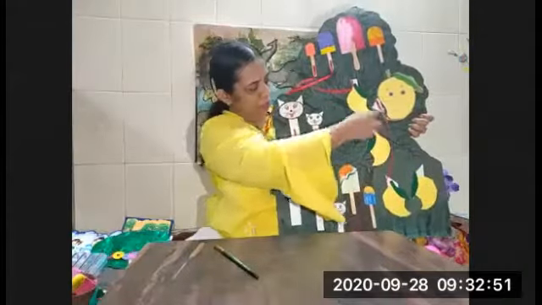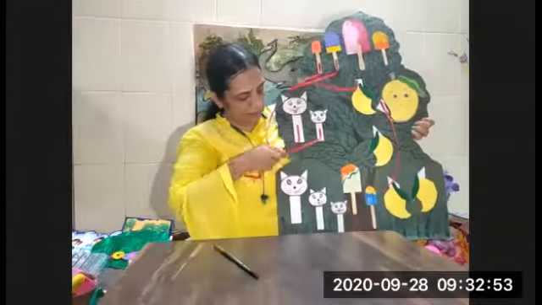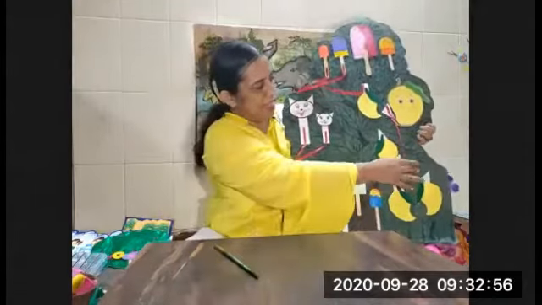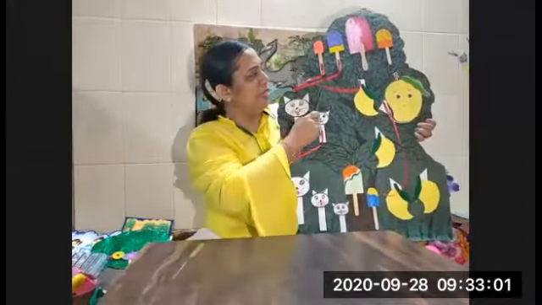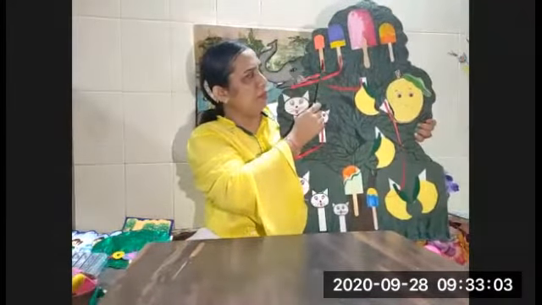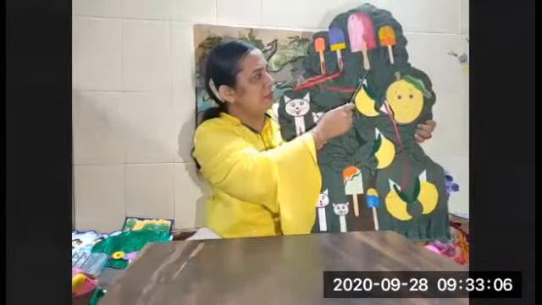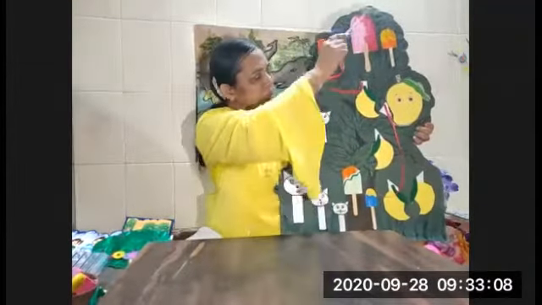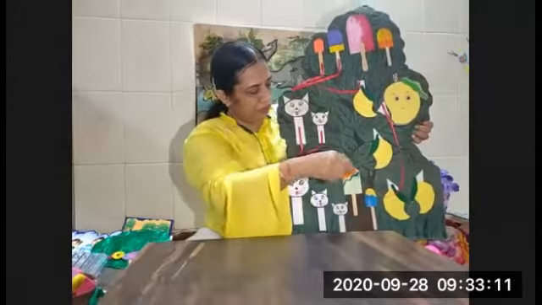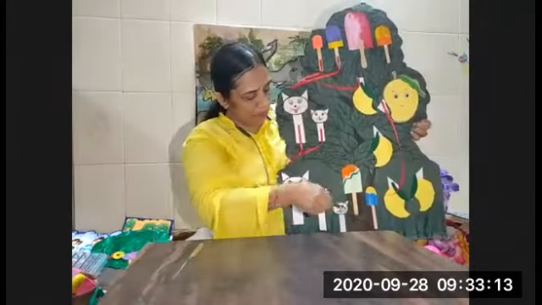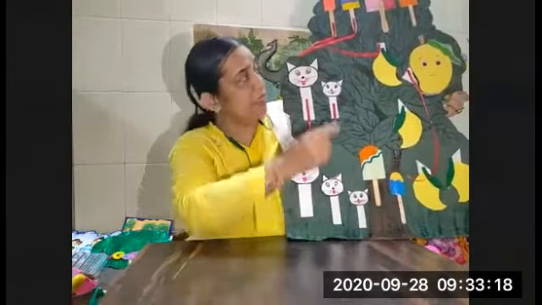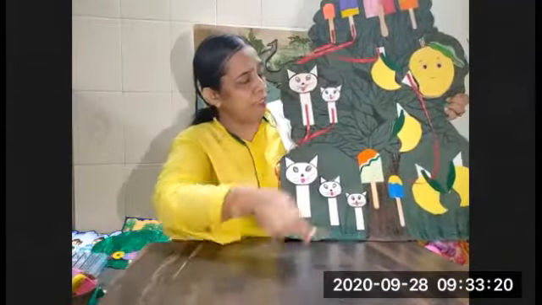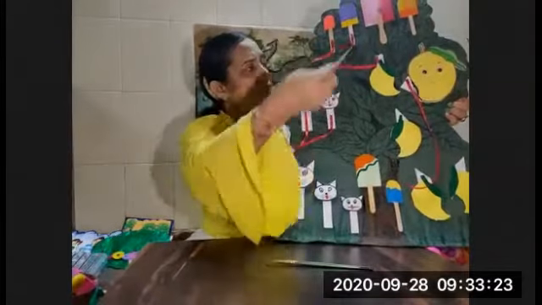See here, ice creams are there. Here, mango are there. And here, what is that? Cat. Okay. Now see, here, how many ice creams are there? Let me count. 1, 2, 3, 4. See, here 4 ice creams are there. 4 are more. And here how many ice creams? 2 is less. And 4 is more.